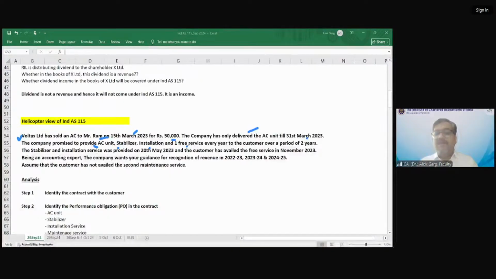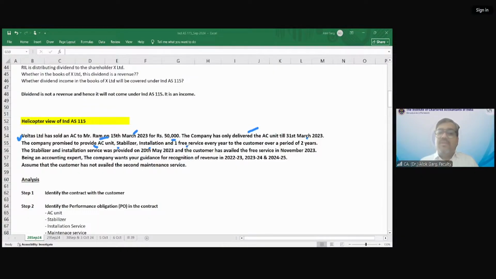So friends, this company has sold an air conditioner to Mr. Ram on 15th March, and up to 31st March the company has only delivered the AC unit. The company has promised to provide the AC unit, stabilizer, installation service, and one free service every year to the customer over a period of 2 years.